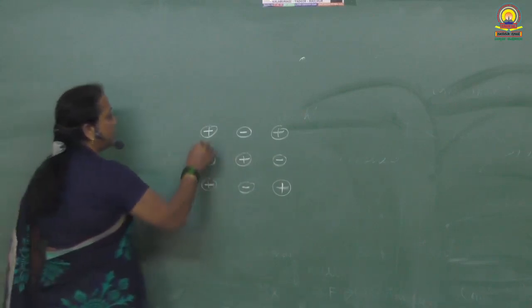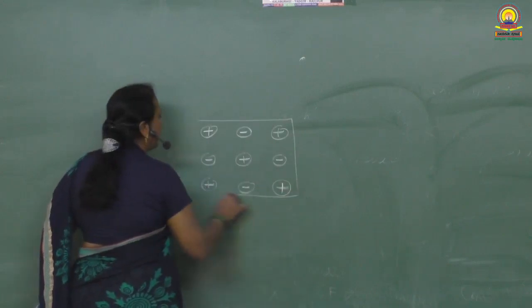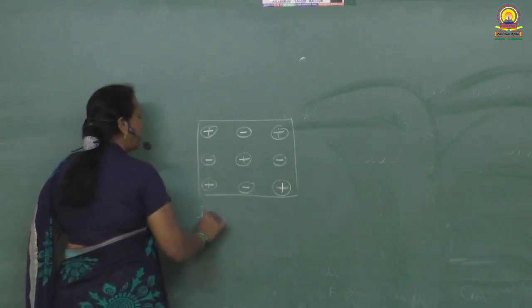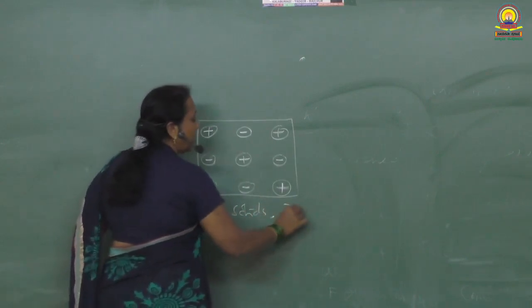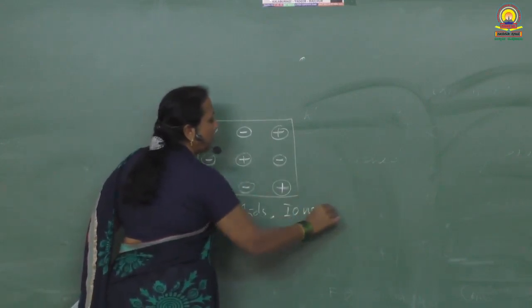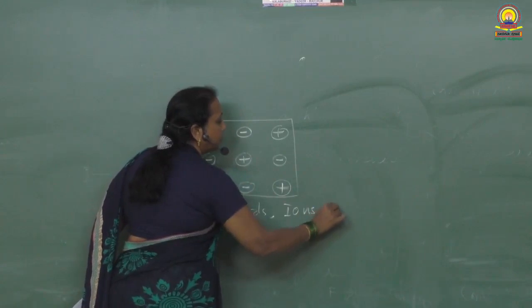What is asked here? Ionic solids conduct electricity in molten state, but not in solid state. If you take an ionic solid in the solid, crystalline state, ions are present, but the ions are not movable. Ions are immobile.